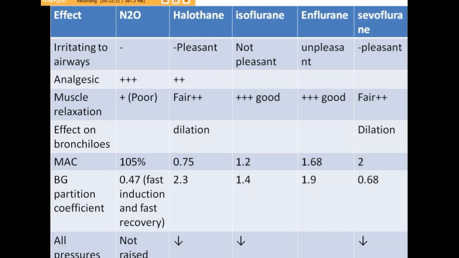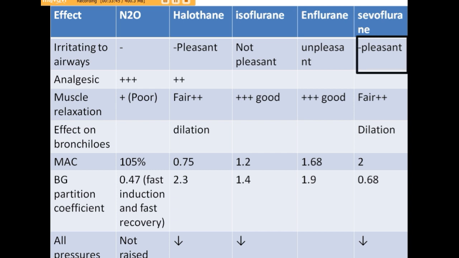Now if we see the comparison of all the inhalational agents, we have already discussed that inhalational agents should be studied in all these parameters. If we see the irritancy level, almost all are unpleasant, but sevoflurane is quite pleasant to the airways.